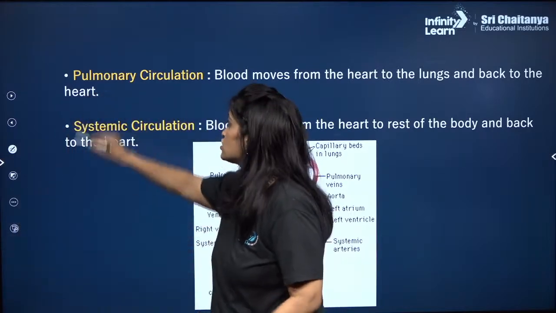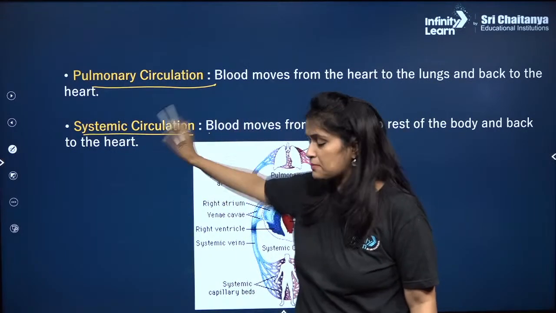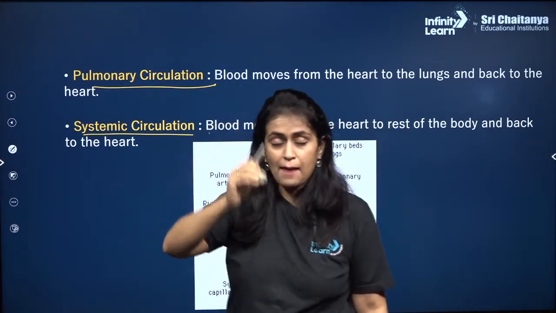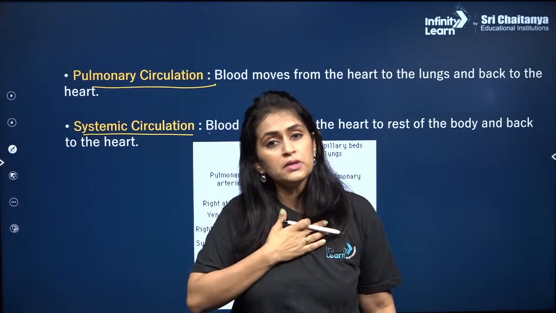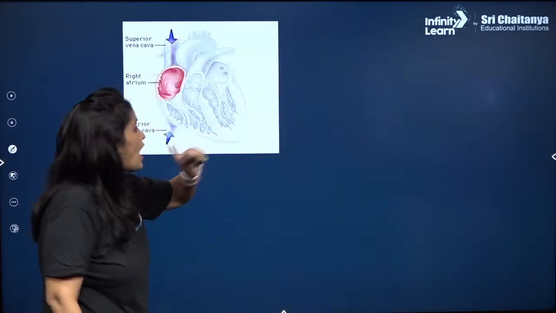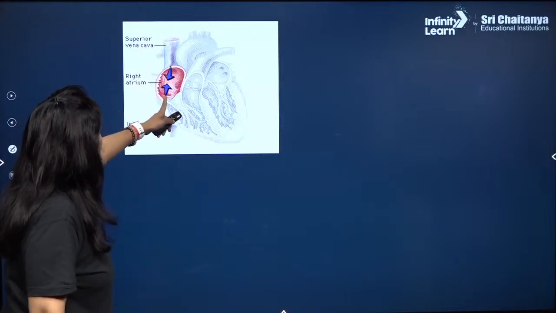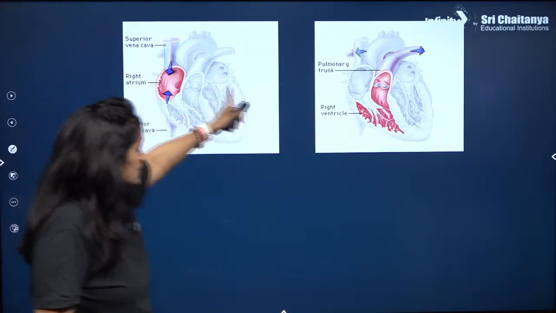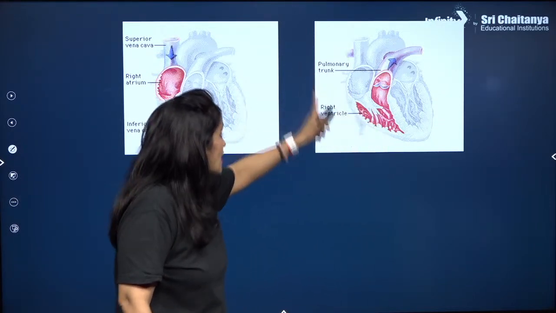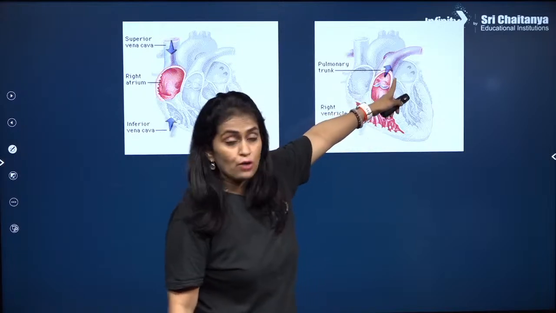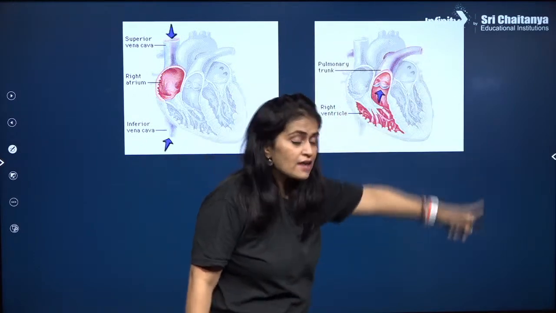So this double circulation is of two types, pulmonary circulation and the systemic circulation. The circulation happening between your heart and body is systemic, and pulmonary is with your lung and the heart. One more time. Blood सबसे पहले आया right atrium में, right atrium से it is pushed down into the right ventricle via the tricuspid valve. Now the right ventricle pushes it out into the pulmonary trunk, pulmonary arteries लेके जाती है lungs की ओर.